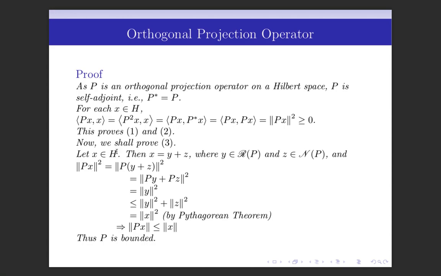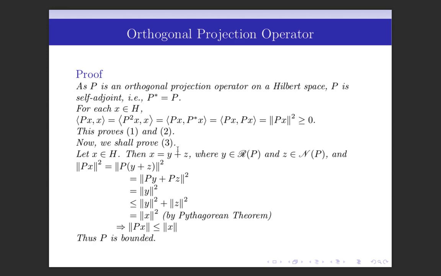Let x belongs to H, then we know that x can be written as y plus z, where y belongs to the range of P and z belongs to the null space of P. In the last lecture, we have proved this result. And the norm of Px squared is equal to the norm of P of y plus z whole squared.